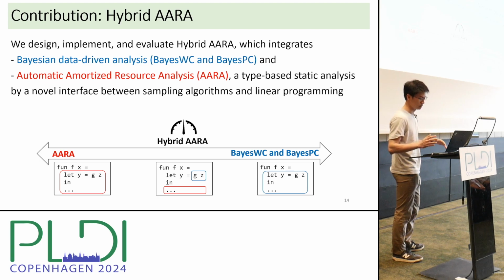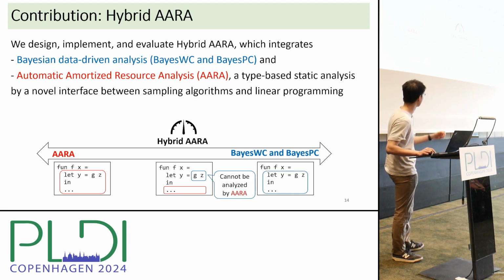On the left end of the spectrum is base WC and base BC, where the user chooses to analyze the entire source code by data-driven analysis. In practice, it is common that static analysis fails to analyze the entire source code, but can still handle a non-trivial portion of the code. In such a case, the user can choose to perform static analysis on the part of the source code that it can handle, and data-driven analysis on the rest of the source code, such as the helper function G on the slide, which we assume cannot be analyzed by ARA.